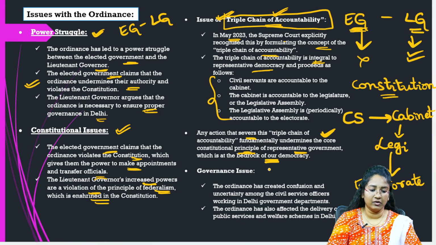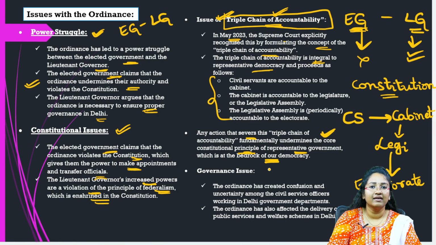So in our democracy, what is the basic principle or the bedrock of democracy in our country? That would be representative government. In India, representative government is a very important principle, right? So any action which severs this triple chain of accountability definitely undermines this principle. So this has to be maintained, and this is given by our Supreme Court. This phrase is important, so do remember it.